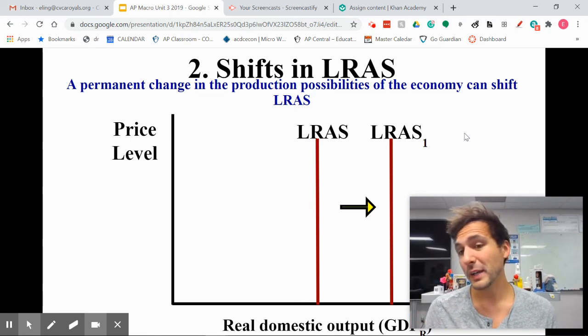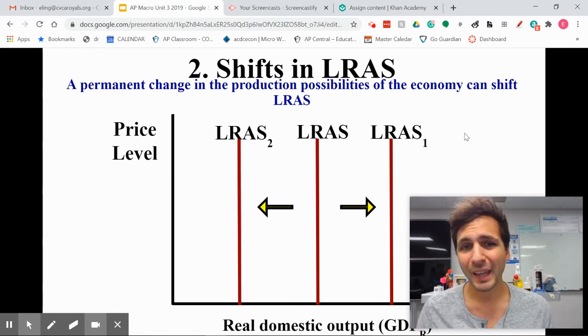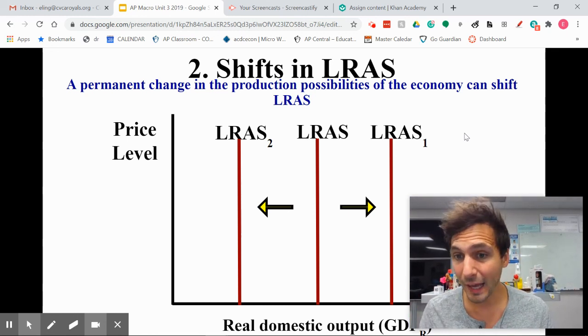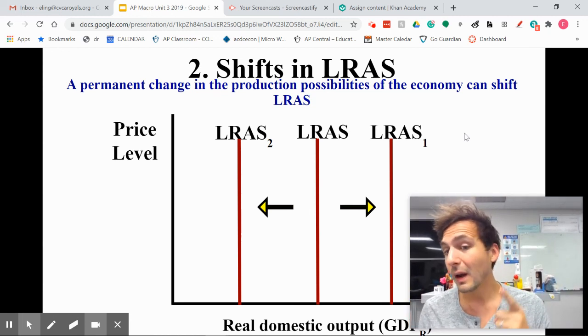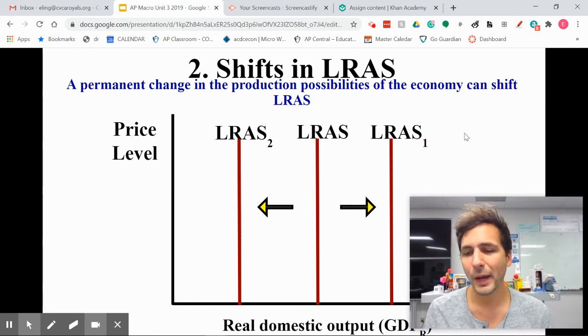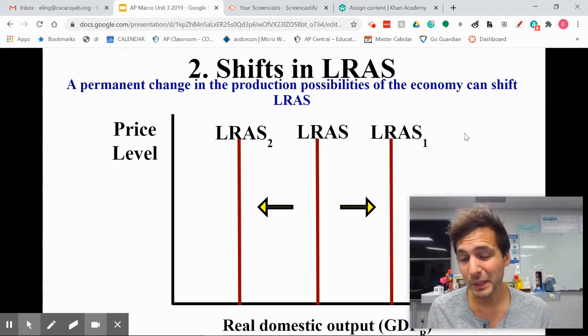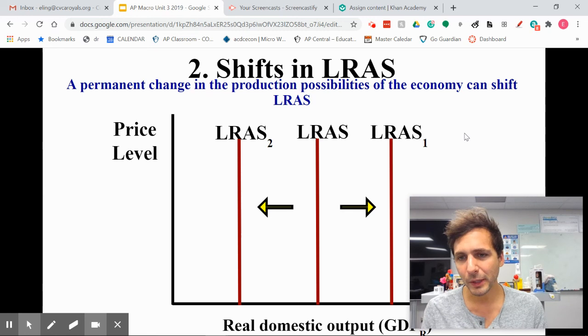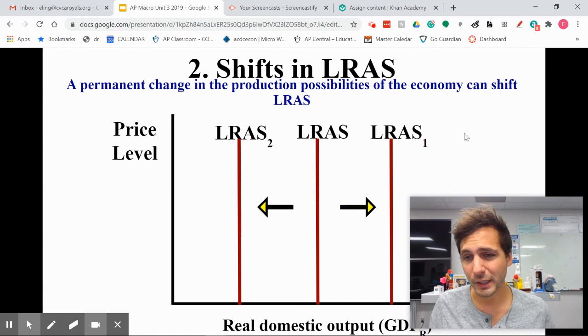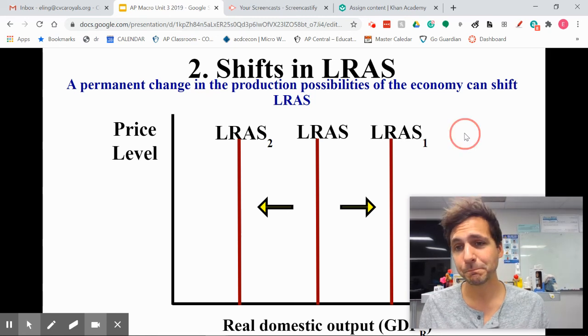So this might be because of new technology or new productivity or an increase in the quantity or quality of resources. It is also possible, less likely, but also possible for long run aggregate supply to shift to the left. That is anything that devastates our economy. A decrease in the quantity or quality of a resource is normally what happens here, caused by, generally speaking, warfare or natural disasters. But long run aggregate supply shifting right or left is the same as an increase in economic growth or the shrinkage in our economy. It goes hand in hand with the production possibilities curve. So keep that in mind.